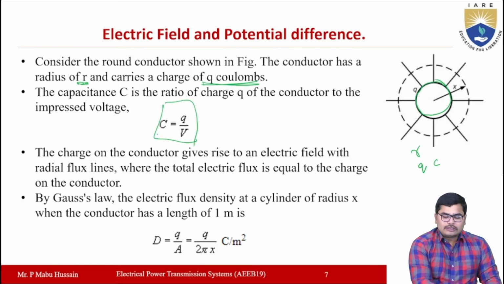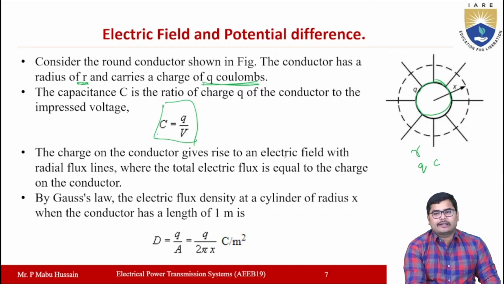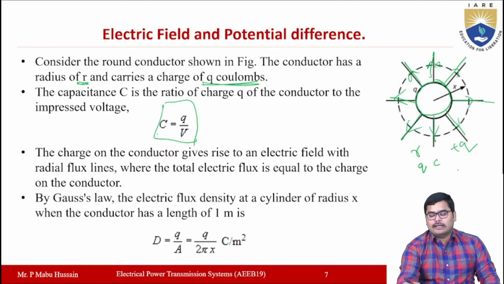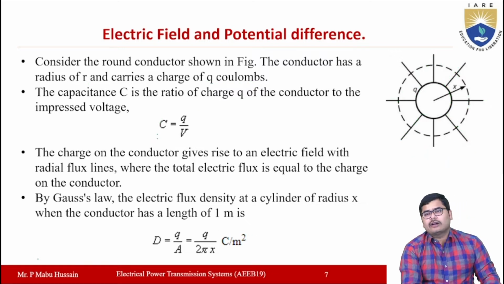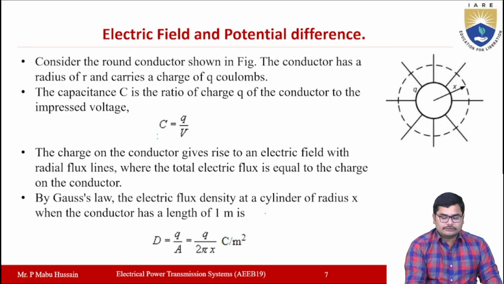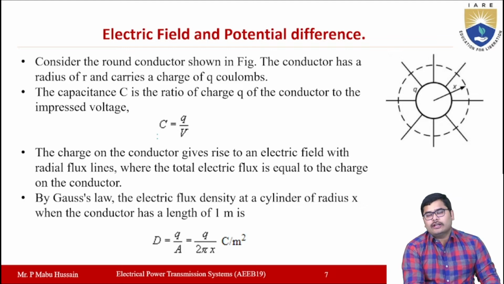Okay, so now the charge on the conductor gives rise to an electric field with radial flux lines like this here in this figure. The charge on the conductor gives rise to an electric field, which is in the form of some radial lines, right? If it is a positive charge, then lines will be emanating outside. If it is a negative charge, the lines will be towards the conductor, right? So these flux lines are called the electric flux lines, right? So now the total electric flux is equal to the charge on the conductor.